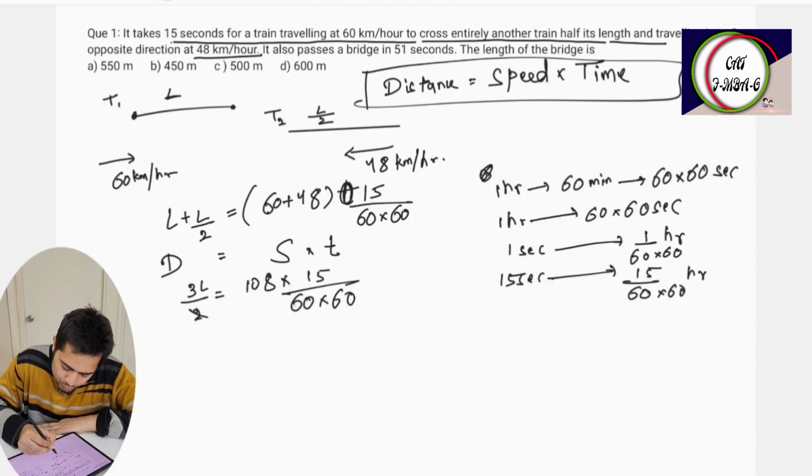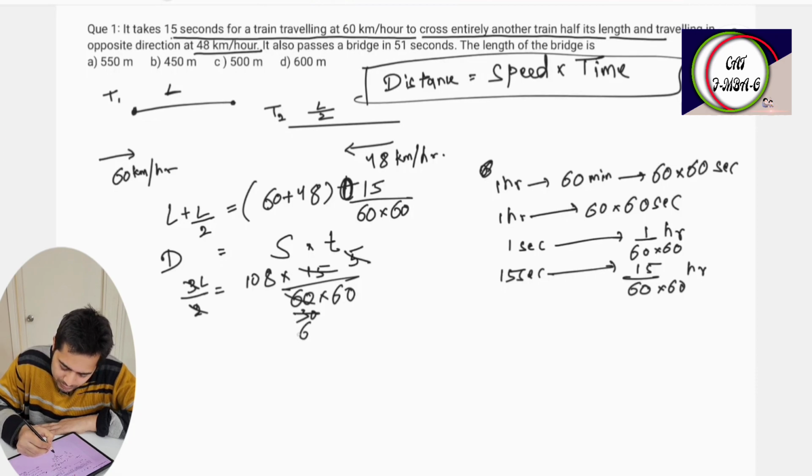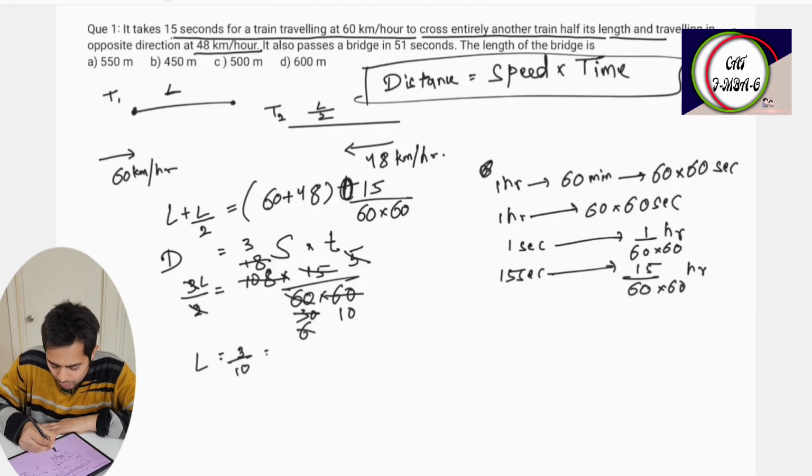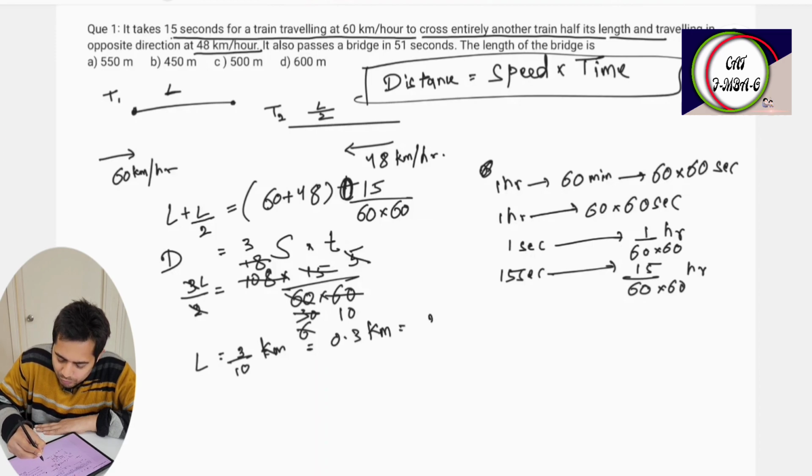So after simplifying, L is equal to 3 by 10 kilometer, or you can write 0.3 kilometer, which is equal to 300 meters.